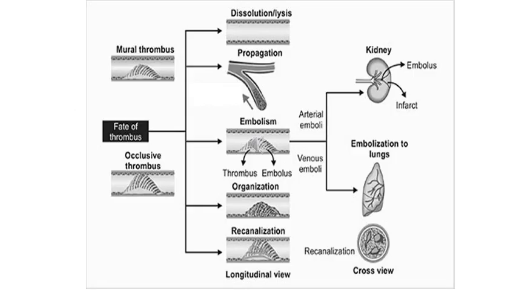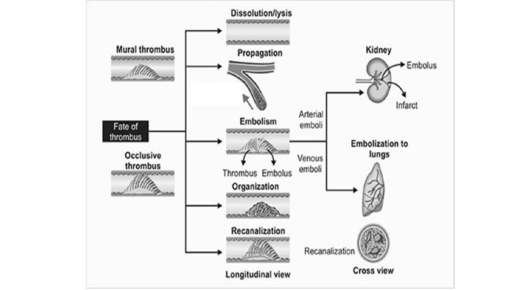So in this diagram, the fate of the thrombus is being shown clearly. I'll just explain. You can see a mural thrombus and an occlusive thrombus. Mural thrombus is, in short, the arterial thrombus and occlusive thrombus is the venous thrombus, and both can undergo these fates. The first fate written is dissolution or lysis. It can occur in a new thrombus, as I explained. The thrombus breaks down and the blood flow is regained. So you can see the clear lumen. The thrombus has undergone lysis.